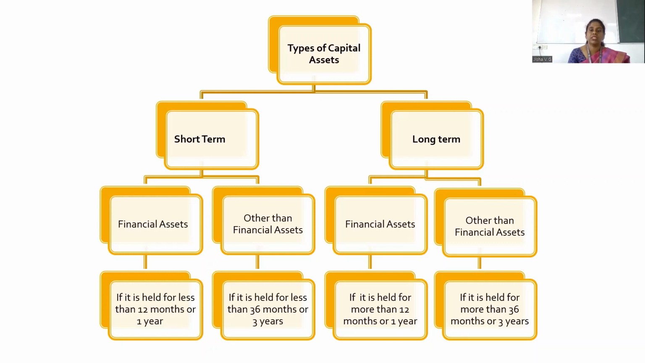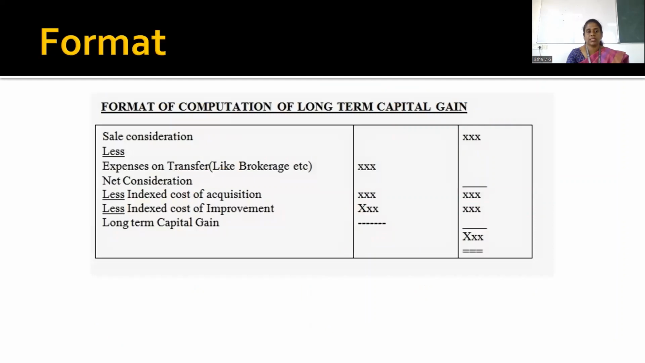Likewise, if a financial asset, that is shares or stocks, is held for more than 12 months, it becomes long term. Any land and buildings or other property which you hold for more than 3 years or 36 months automatically becomes a long-term asset. This is a format for computing long-term capital gain.